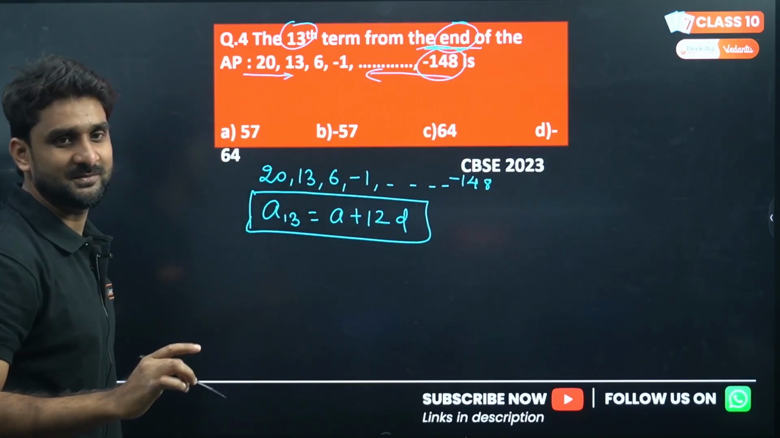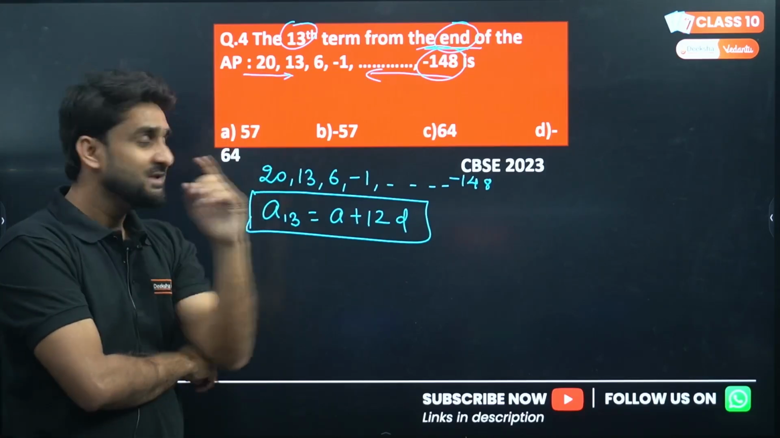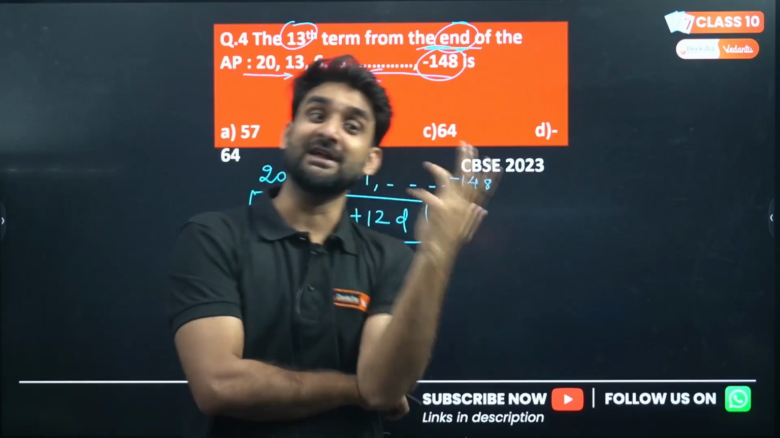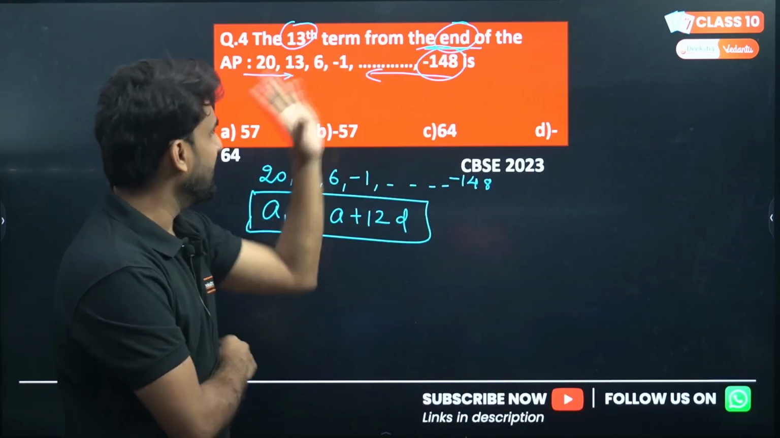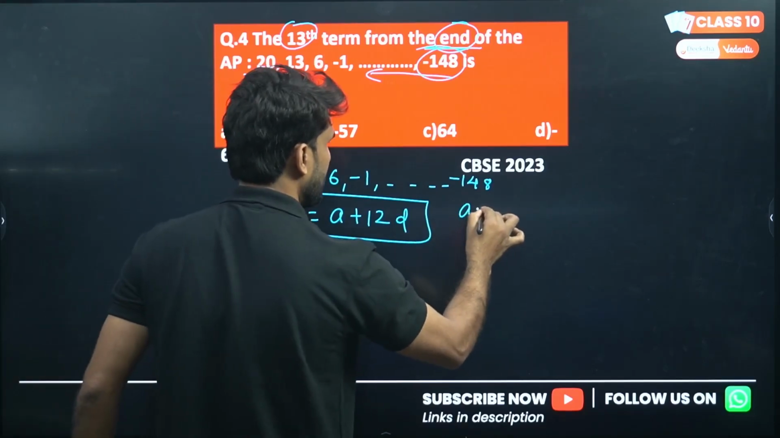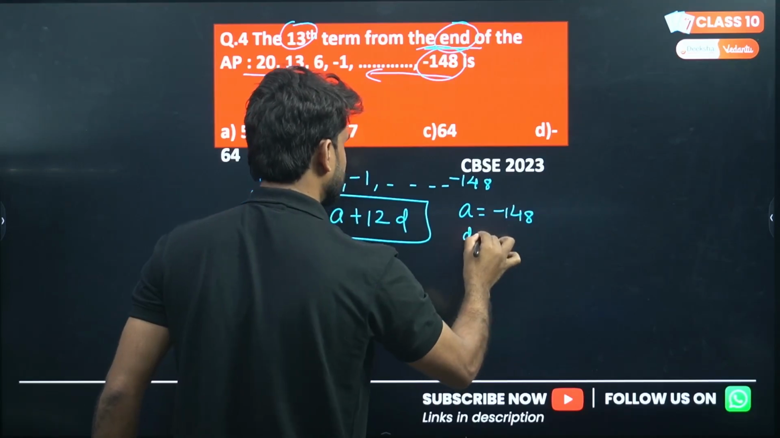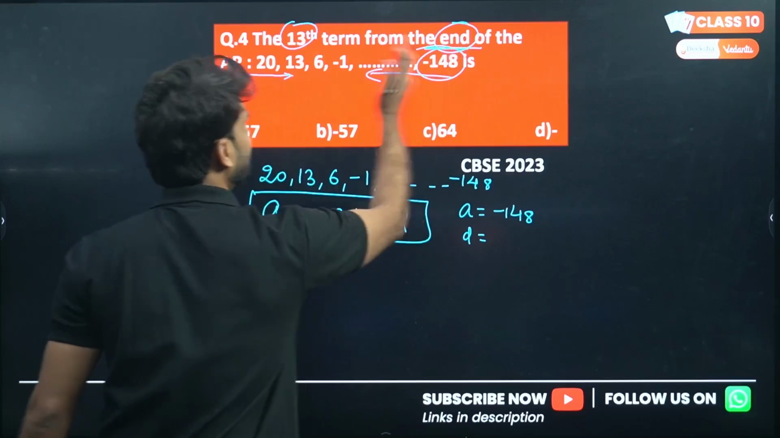Please don't take this 20 as the first term. It will not be your first term. This will be your first term, because the question is asking to find the 13th term from the end. Clear? So A will be here. A is -148. And what will be the difference? Common difference. So the common difference again will be from this side.